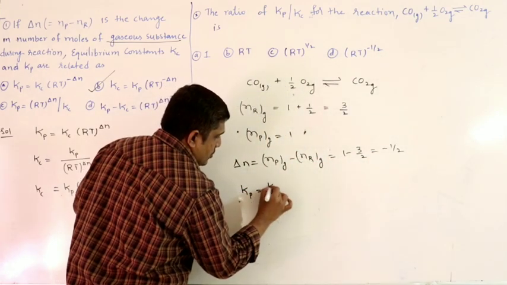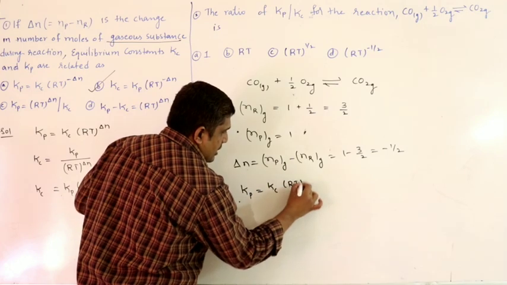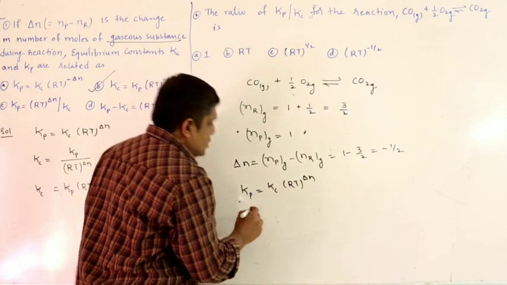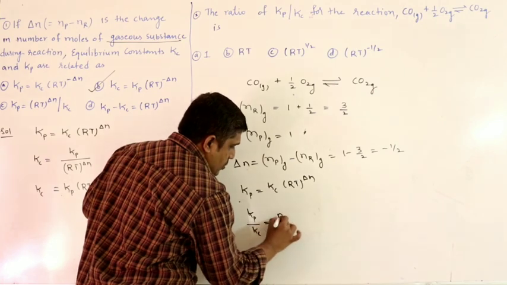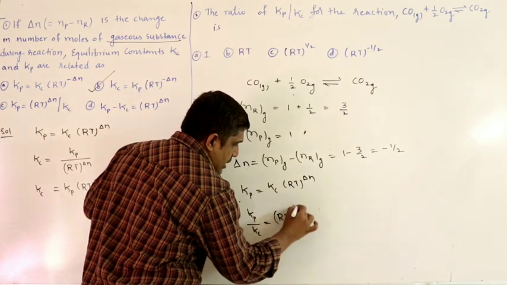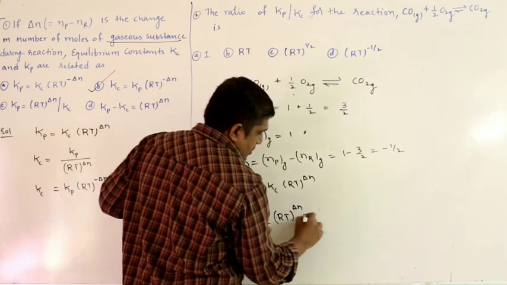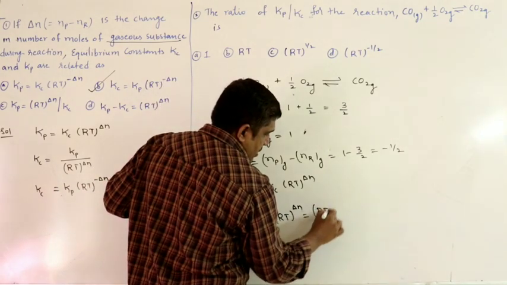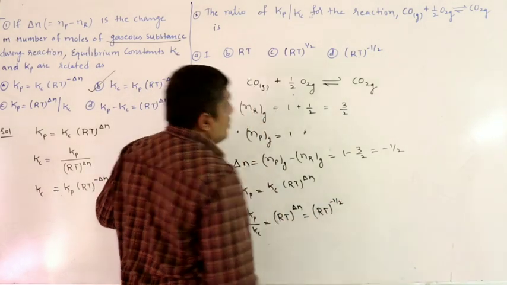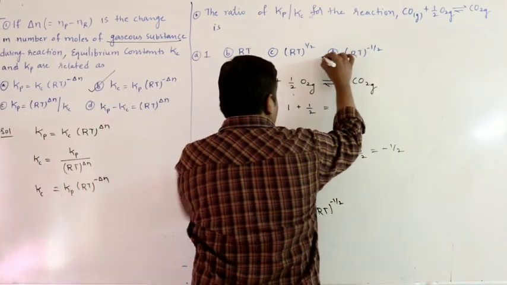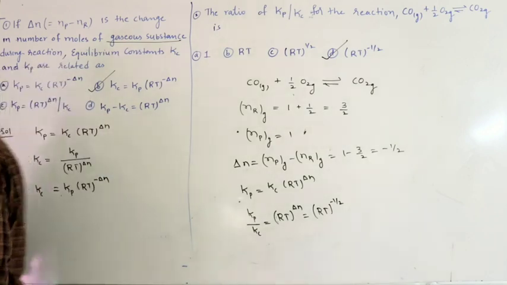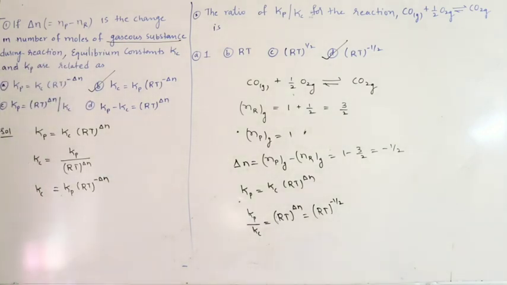Kp equal to Kc RT power delta N. We have to find the ratio. Kp by Kc equal to RT power delta N. So what is delta N? Minus half. So RT power minus half. So option D is correct.